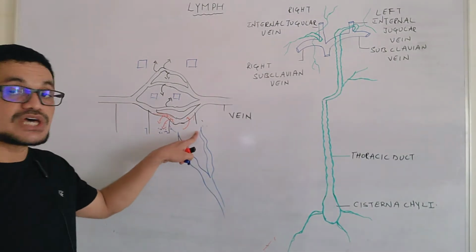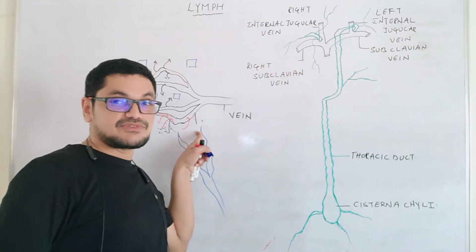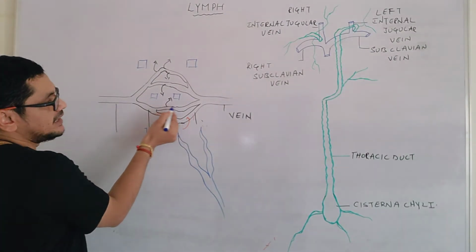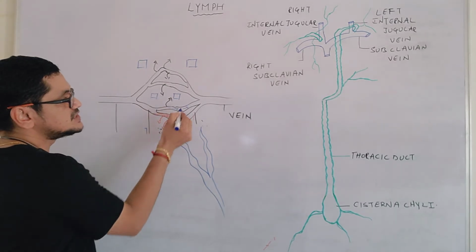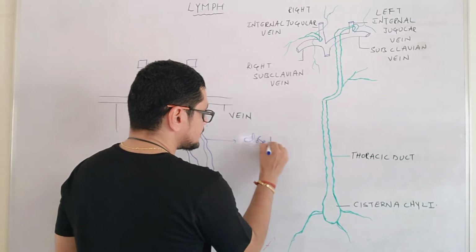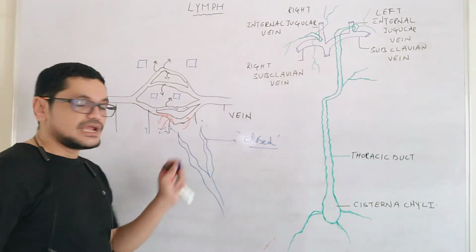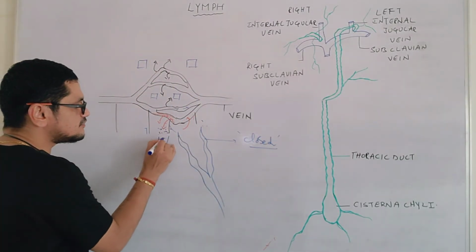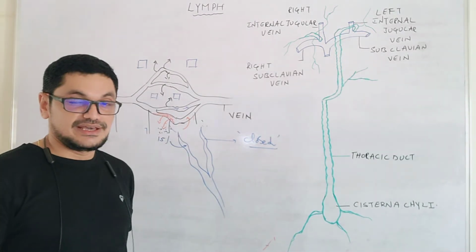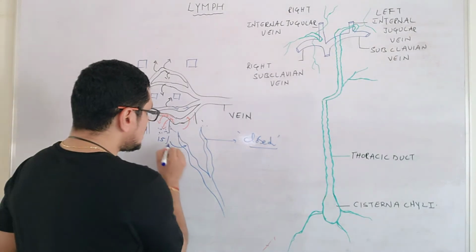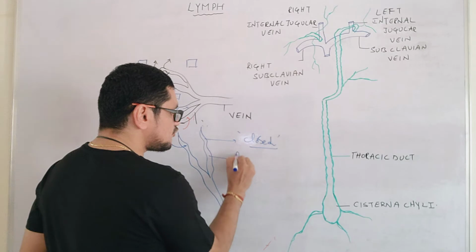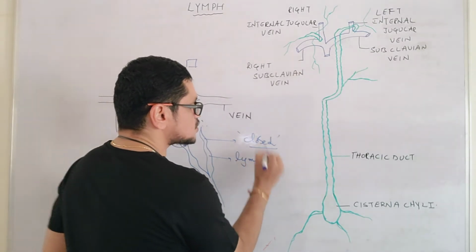See here, the capillaries are closed here. Basically 2 types of capillaries are seen based on the opening or closing. Here the capillaries are open. That is the reason why the circulation is closed. But here the capillaries are closed. So this is a closed capillary. And now this 15% of the fluid will enter into this lymph capillary. The tissue fluid which is present in the lymph capillary is called lymph.